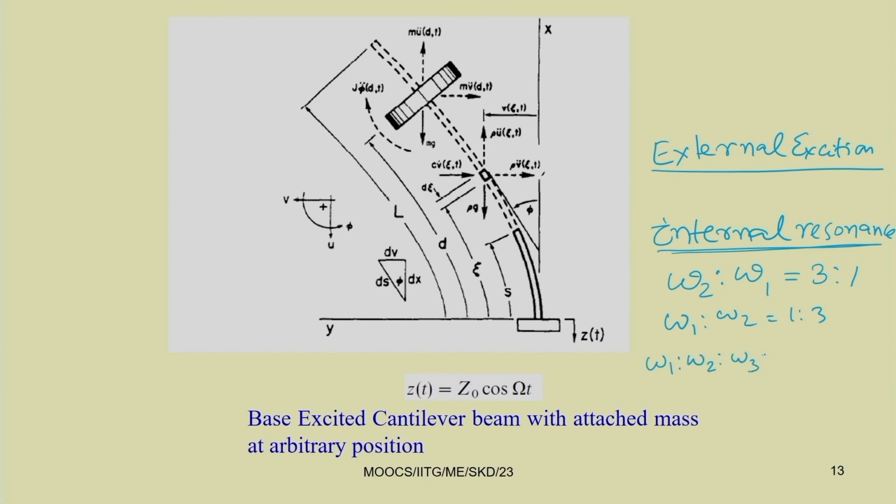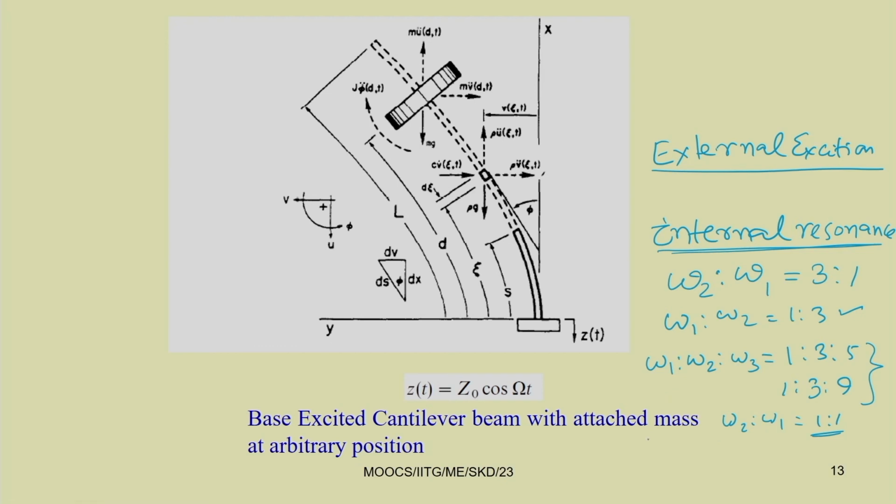In a system containing cubic nonlinearity, if you take multimode, for example omega 3, let us take these 3 modes, then you can have 1:3:5 or 1:3:9. These types of internal resonance conditions you can also have. These are known as 3 mode interactions, whereas this is 2 mode interaction. Sometimes in many papers you can find omega 2:omega 1 equal to 1:1 also. In that case it is 1:1 internal resonance condition.